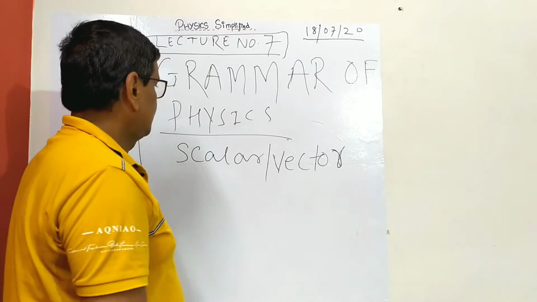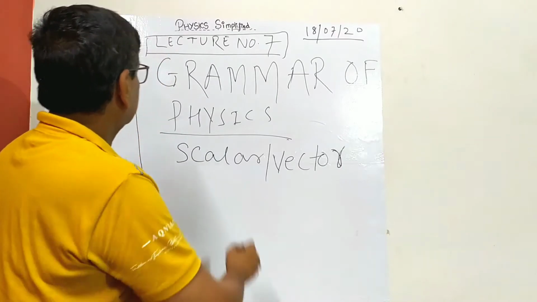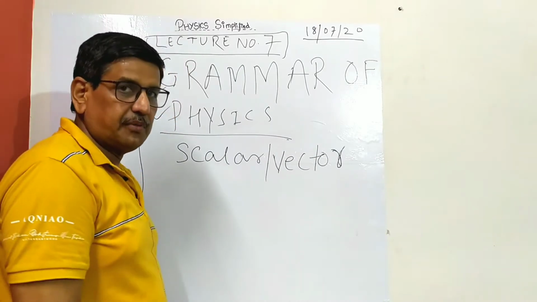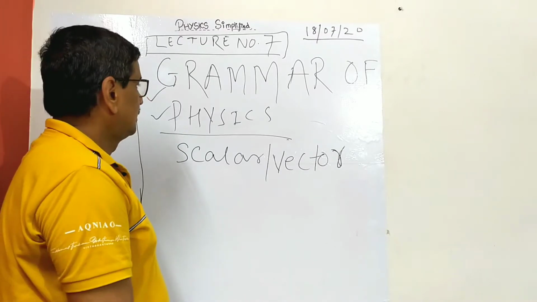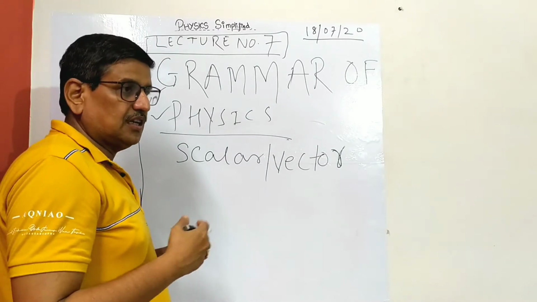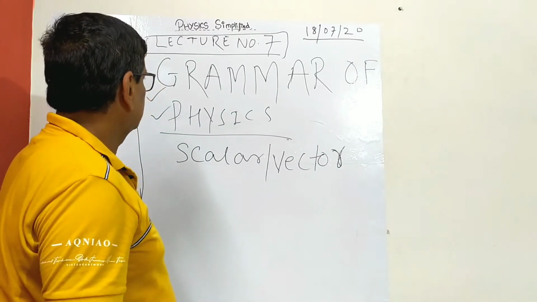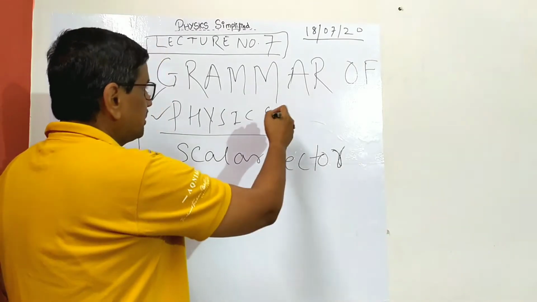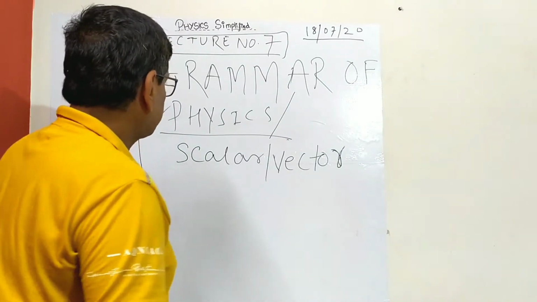I'll try to again deal today a very good topic, and that is the grammar of physics. You must have heard that in the English language, if you know grammar, then you can write a correct sentence. If you don't know grammar and you cram, when you want to write an essay or converse, you are bound to make mistakes. I request all of you to pay attention while watching the video, because this is the foundation and paves your basics so that physics will be simpler.